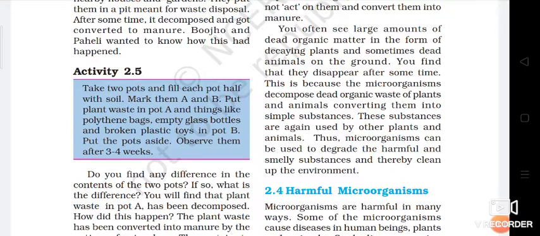Okay, so take 2 pots and fill them half with soil, mark them A and B, put plant waste in pot A and things like polythene bags, empty glass bottles and broken plastic toys in pot B. Put the pots aside, observe them after 3-4 days. Yes, of course we can say that in pot A it is converted into manure, in pot B it remains as it is.